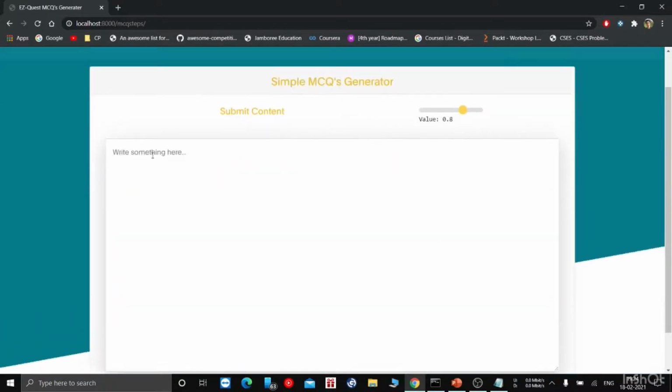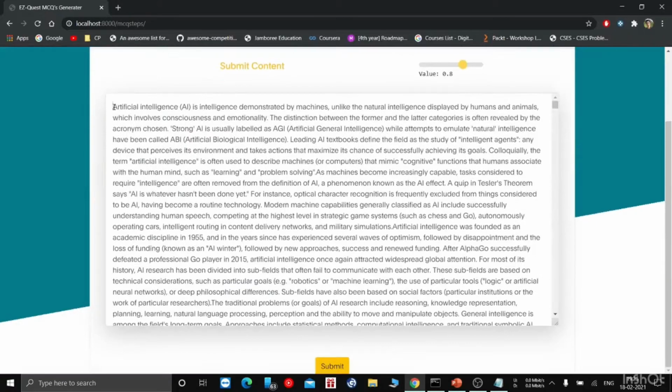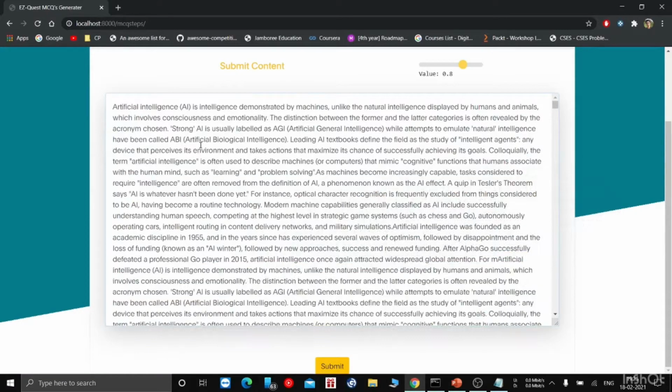Inside this, you can see a text field. Here you can copy and paste your own text. Also you can drag and drop your PDF or PPT files. Also there's an option to search for a particular topic you want. In the backend, it will find all the relevant text from the internet and display it here. Now for example, if you want to search for artificial intelligence, here it is displaying all the information based on artificial intelligence.